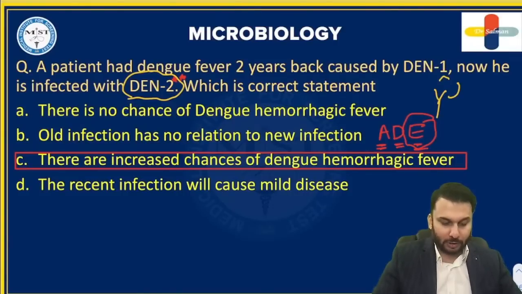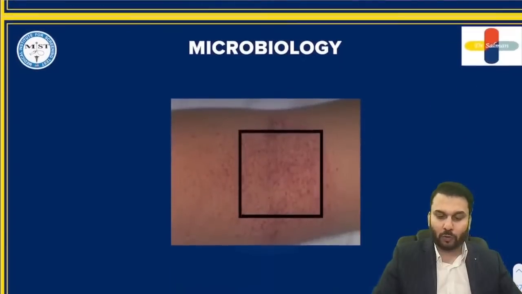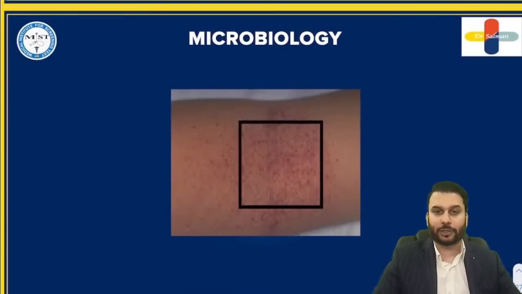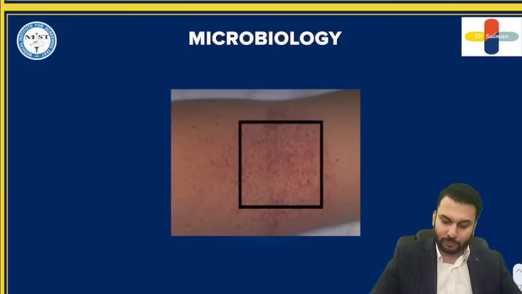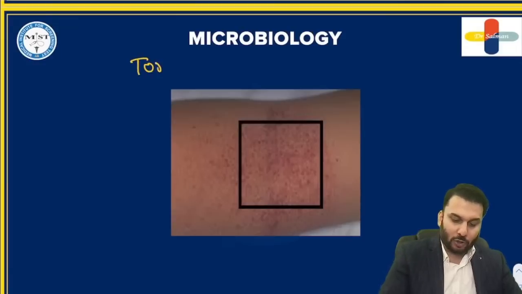Okay. Now, there is something else that I would like you guys to learn here. This is more of a clinical question. What you're looking at right now is described as the tourniquet test.